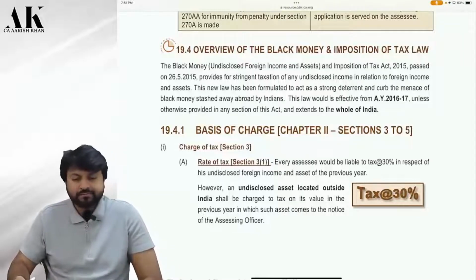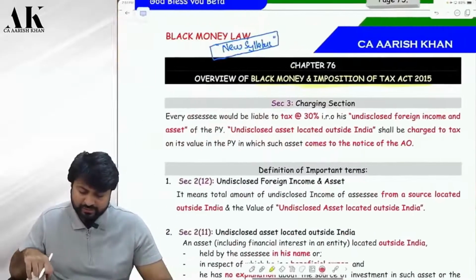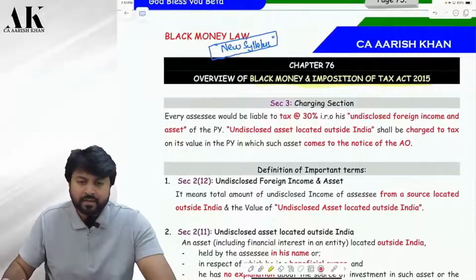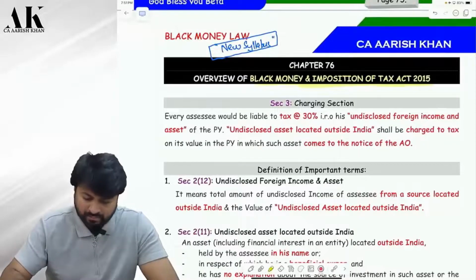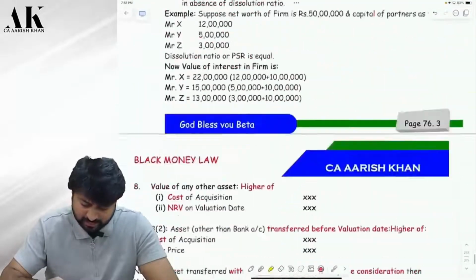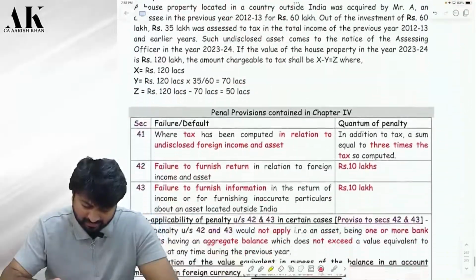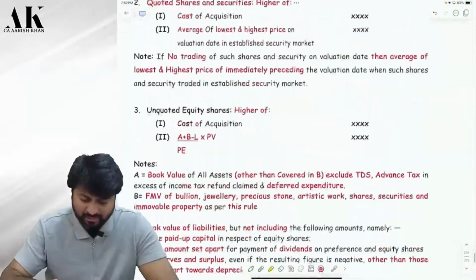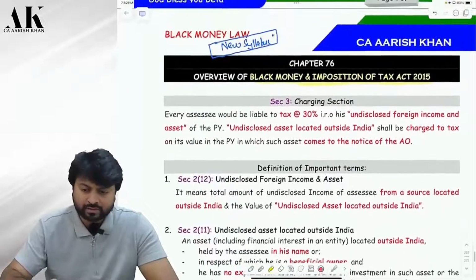Is it clear? Now, we need to talk about first of all the charging section. We will be switching from here to there again and again wherever it is required. Now, the charging section. See here. It's a very, very important law. It's a slightly tricky law. First page, second page, third page, fourth page, slightly tricky. Fifth page onwards, very simple. Nothing great. Hardly it is a 7-page topic. Nothing great. We'll complete it tomorrow. There are some questions also we'll see tomorrow.